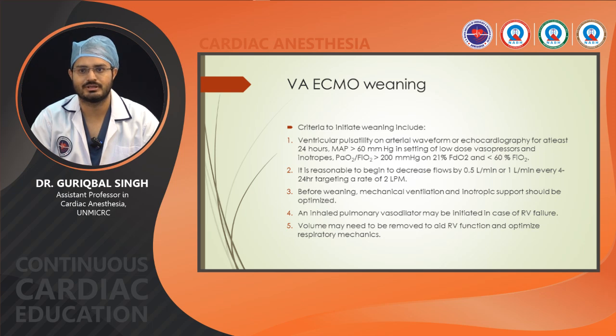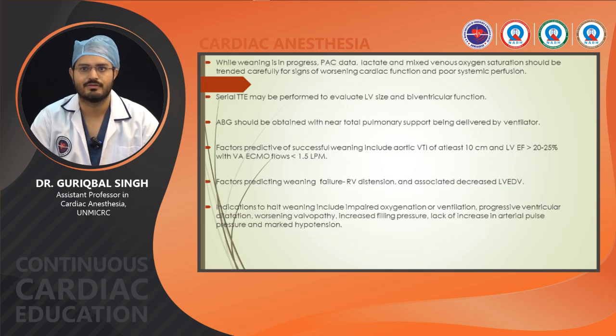Before weaning, mechanical ventilation and inotropic support should be optimized. An inhaled pulmonary vasodilator may be initiated in case of RV failure. Volume may need to be removed to aid RV function and optimize respiratory mechanics. While weaning is in progress, pulmonary artery catheter data or lactate and mixed venous oxygen should be seen carefully, and then serial transthoracic echo should be done to evaluate LV function and biventricular function. ABG should be done with near total pulmonary support being delivered by the ventilator.